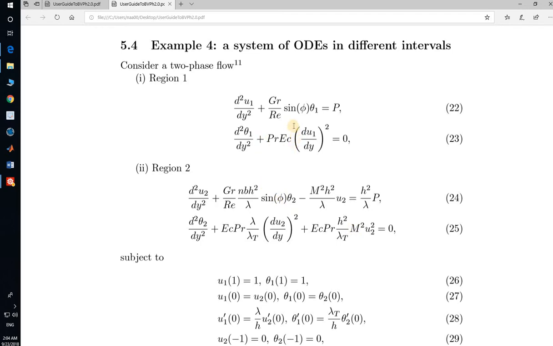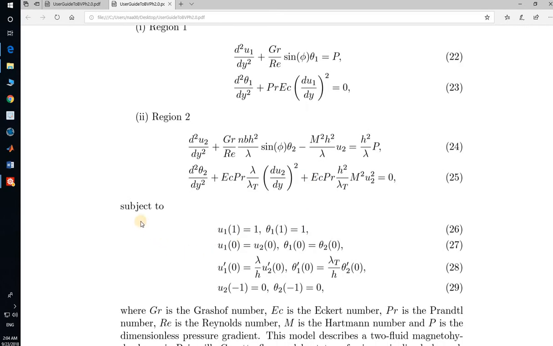You can easily see that there is no relation between u1 and theta 2, or theta 2 and theta 1, but there is a relation between u1 and theta 1. So it is a more general equation that we are going to solve with the bvph2 code. Here are the boundary conditions, that is u1 at 1 equal to 1, and that is the differential equation with boundary conditions.